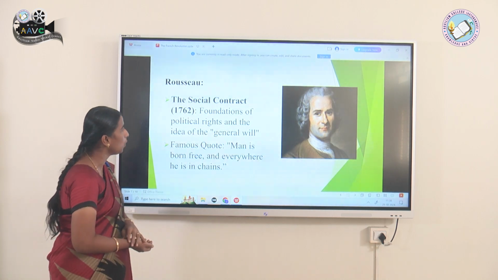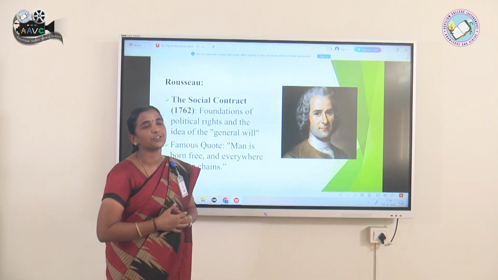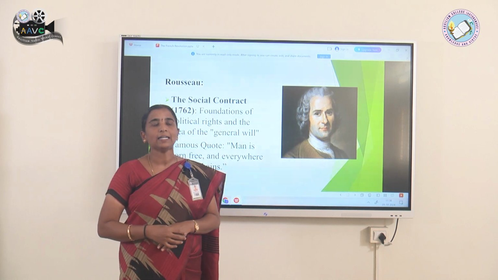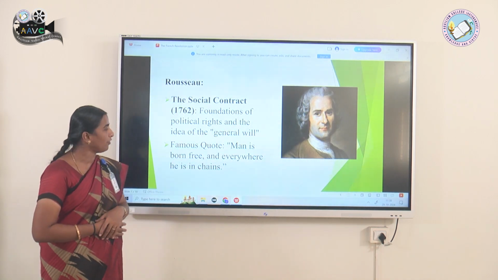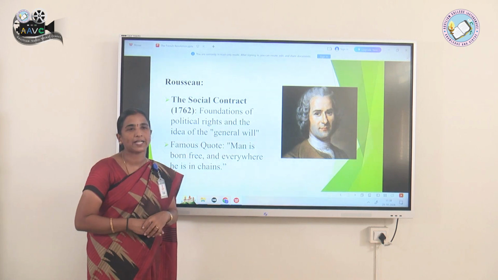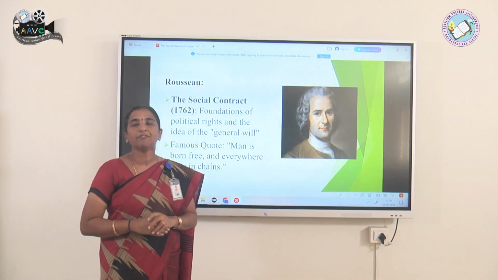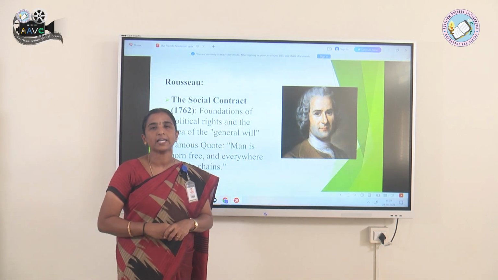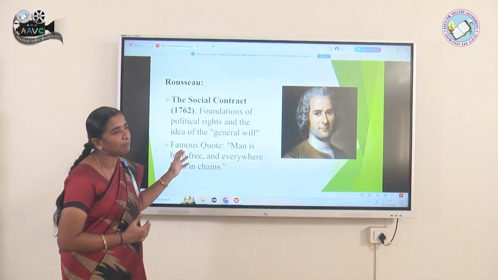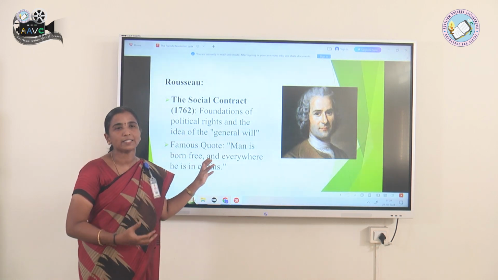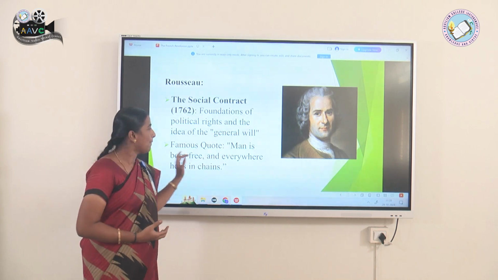Then comes Rousseau, and he talked about the general will. He says that people are born free. His famous quote is, people are born free and everywhere they are in chains. He said that the French people were engaged in chains, and they had to overcome that. In his book The Social Contract, he mentioned it, and it inspired the people.